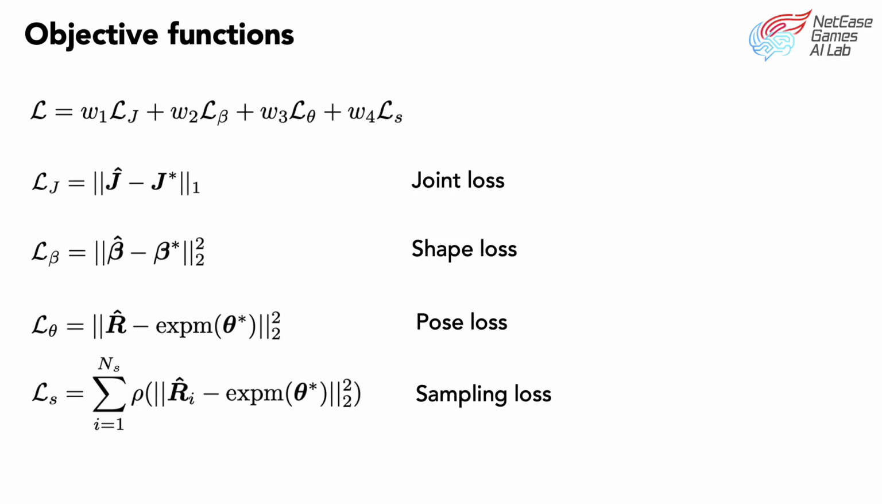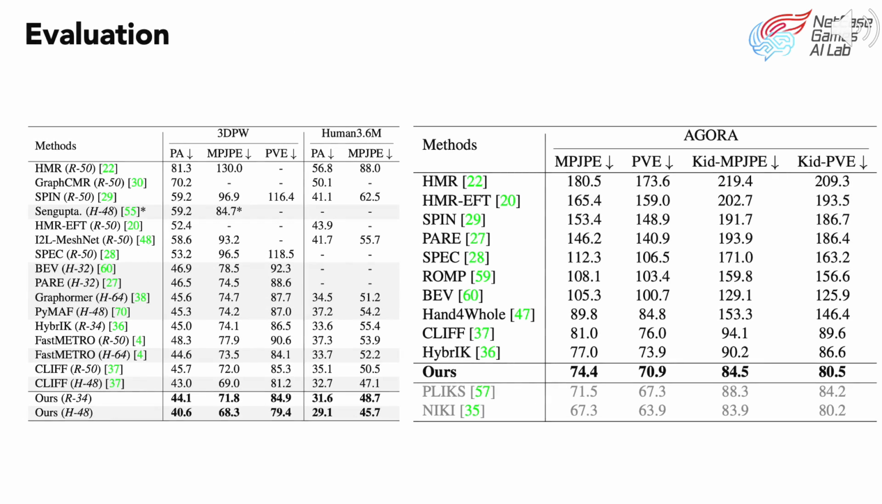Our objective functions include joint loss, shape loss, pose loss, and sampling loss. The sampling loss is used to supervise the distribution through rejection sampling. We perform experiments on 3DPW, Human3.6M and Agora datasets and outperform previous methods. On Agora, 2 concurrent works are shown in gray for completeness.